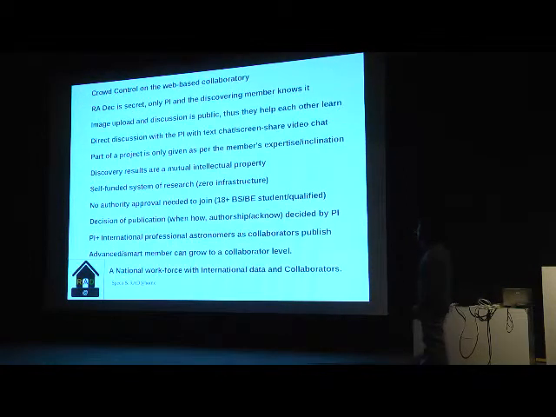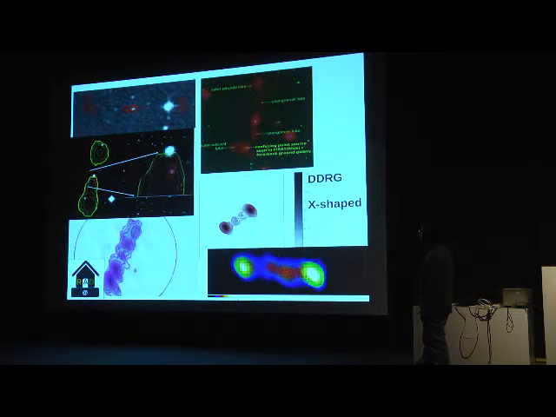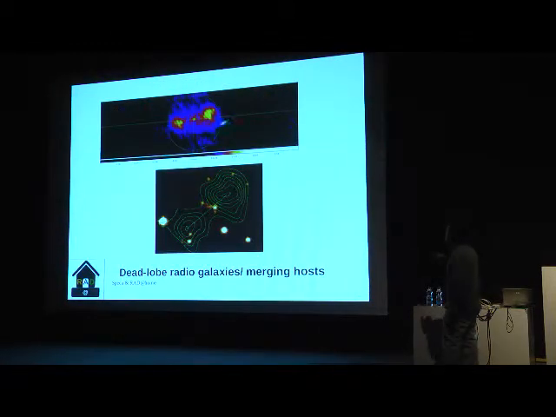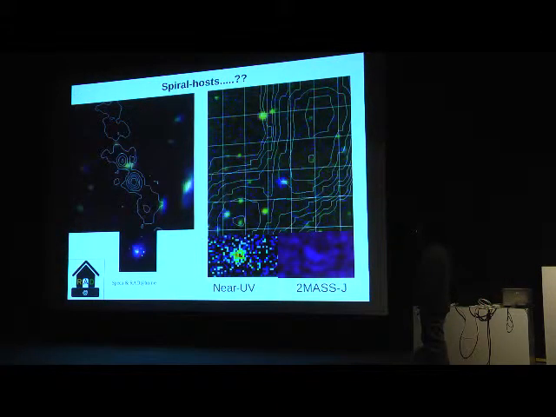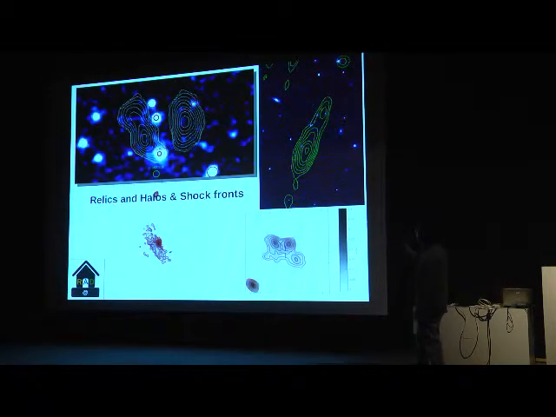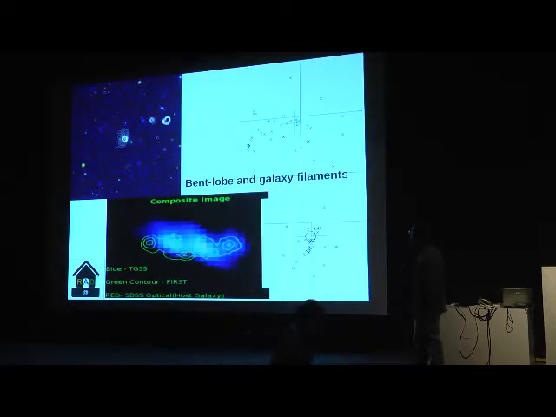I am talking and I will leave this slide. So I will quickly say the results. Dead-low radio galaxies they have found, with diffuse irregular structure. Interaction bridges they have also found. Double-double radio galaxies, plenty of candidate examples they have found. This is from the TGSS contour map. There are elongated disk-like galaxies they have found. Star-forming disks they have found in radio galaxies. Relics or sock-like structures, they also have some candidates.